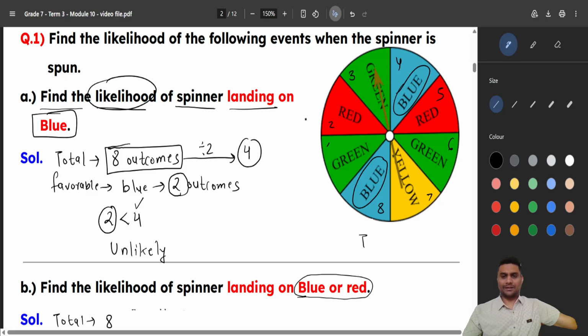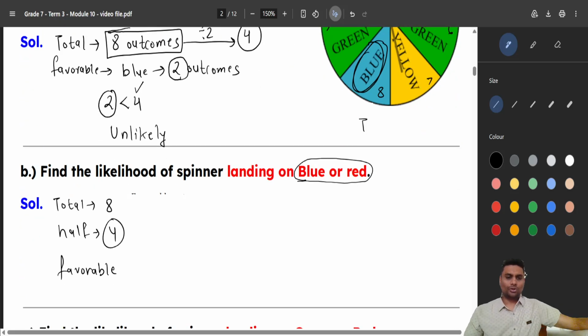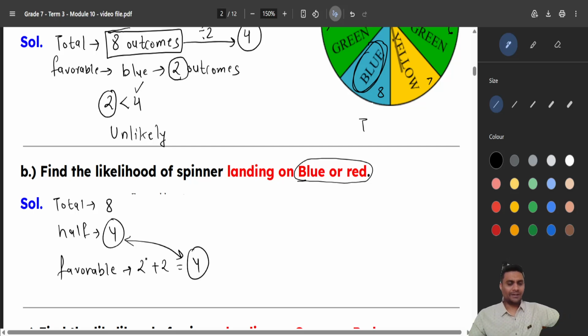So blue and red. How many red here? 1 and 2. How many blue here? 1 and 2. So 2 reds and 2 blues. That is a total of 4. This is exactly equal to the half, right? So when my number of outcomes is exactly half, they are equally likely. You can solve it also.